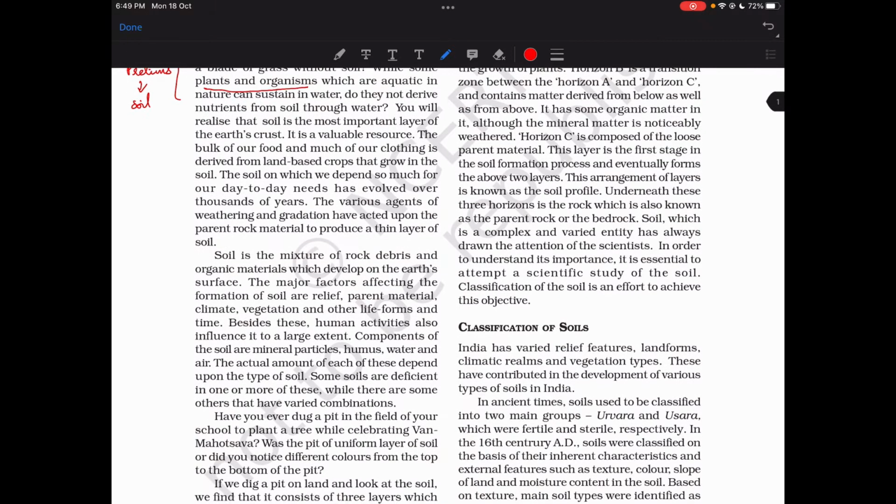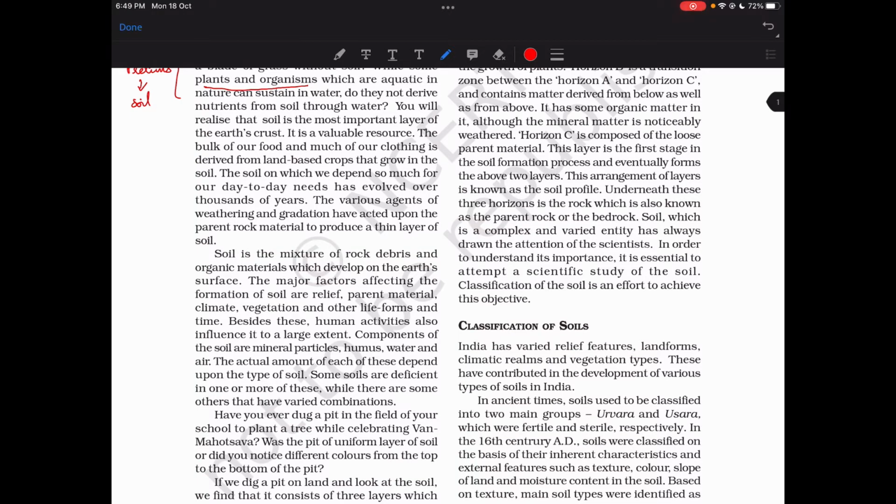It's a valuable resource. The bulk of food, and much of our clothing, is derived from the land-based crops that grow in the soil. So this is basically cotton as a very common example. Soil, on which we depend so much for our day-to-day needs, has evolved over thousands of years.